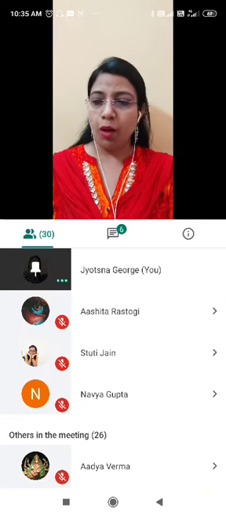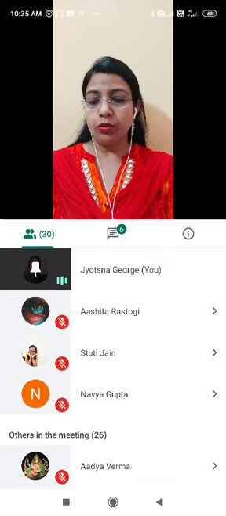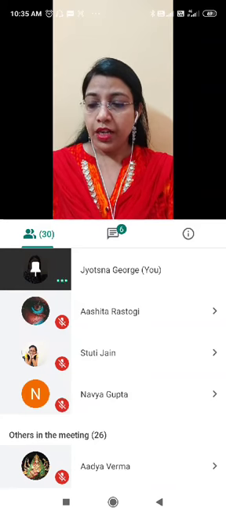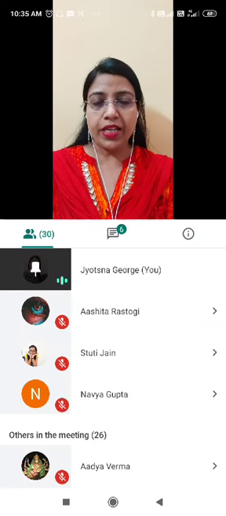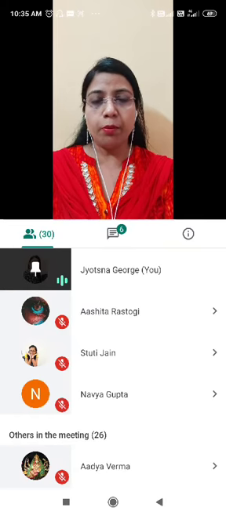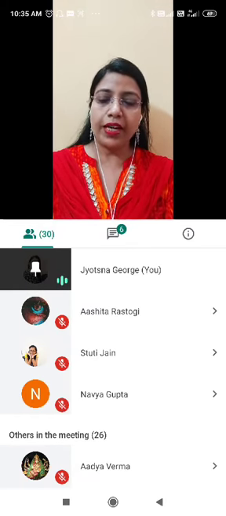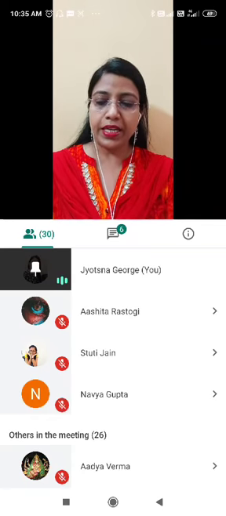So a complex sentence contains one principal or main clause and one or more subordinate clauses. Now there's a note given here, and see what is written: if you have to identify what type of sentence it is, count the number of finite verbs in the sentence. If there is just one finite verb, then it is a simple sentence.